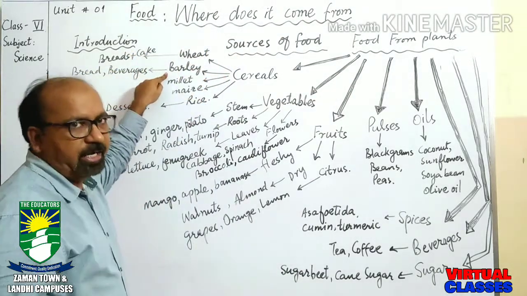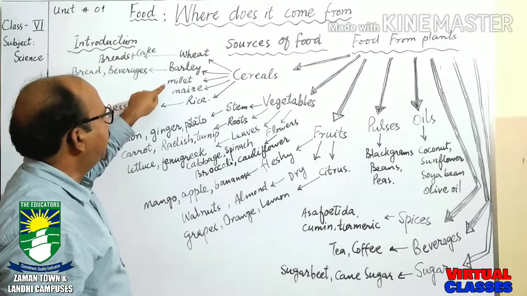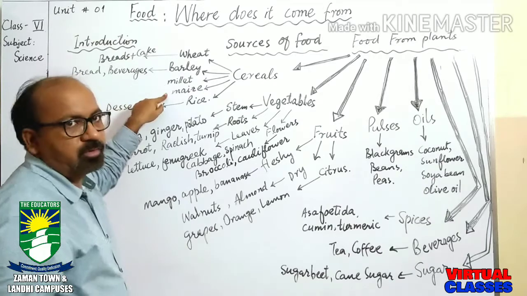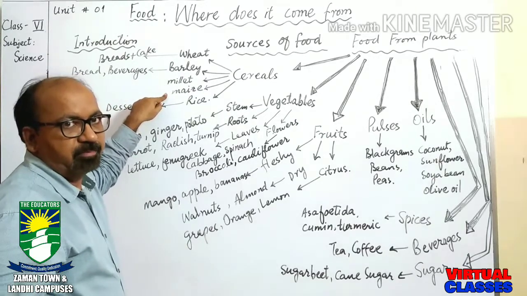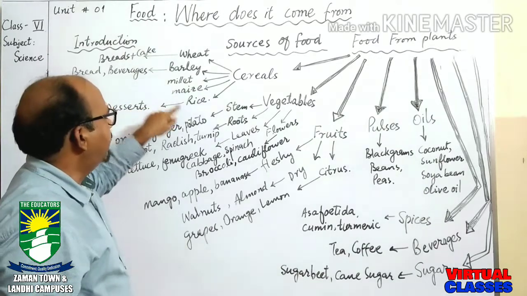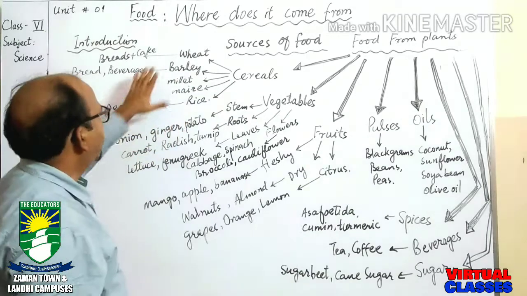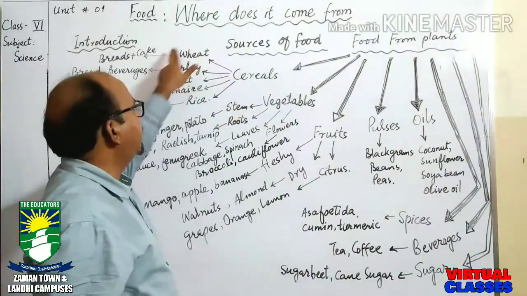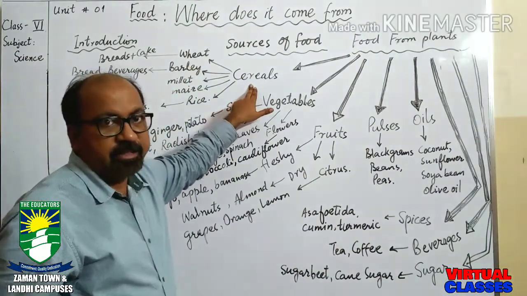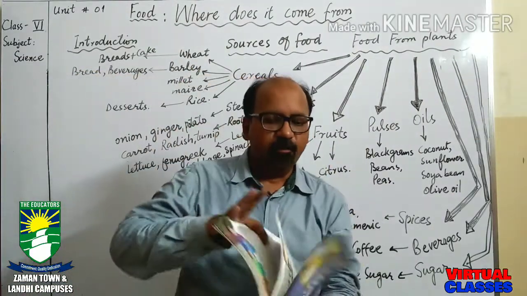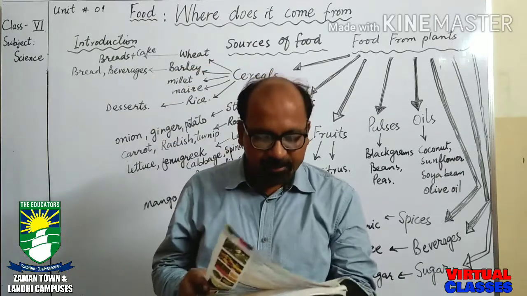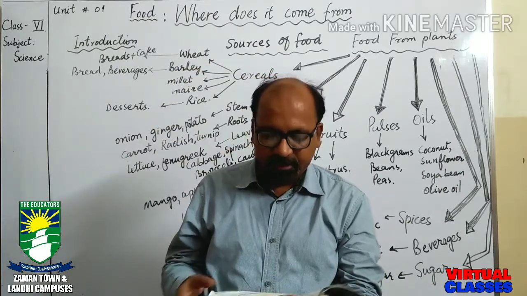Barley is jaw, millet is bajra, and maize, you know very well, is makai, and rice is chawal. So all these are called cereals. These are very necessary for our body, and they provide us energy. These are the main source of energy.